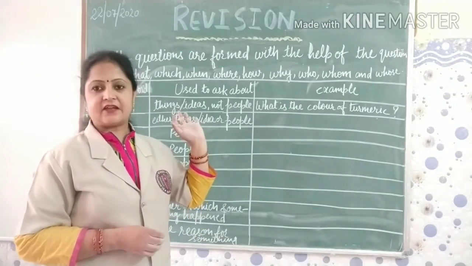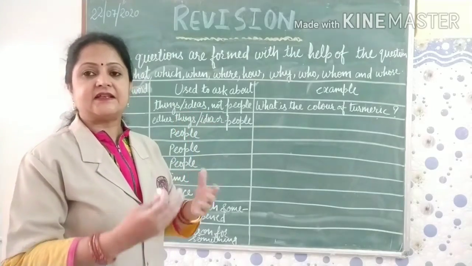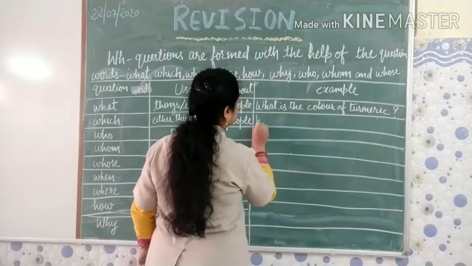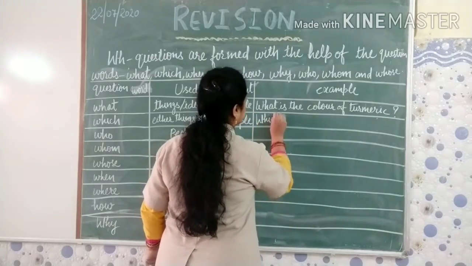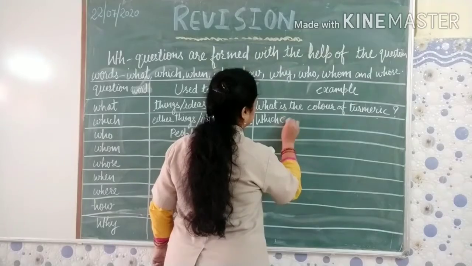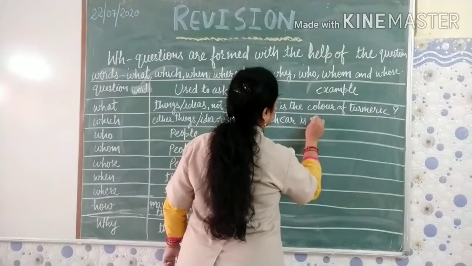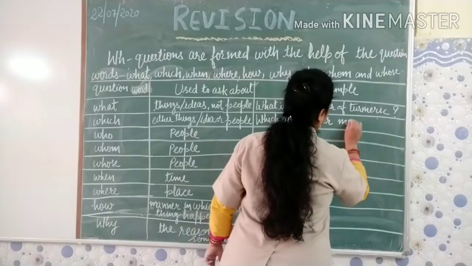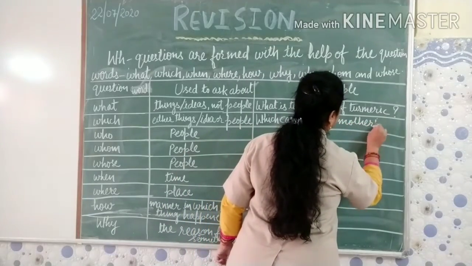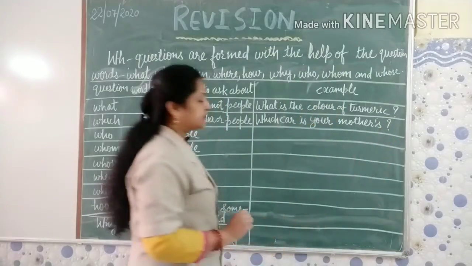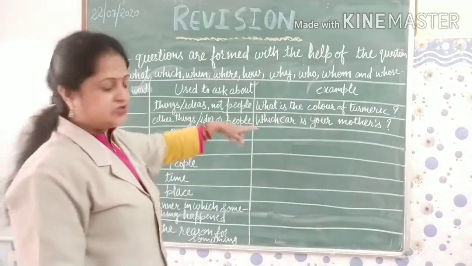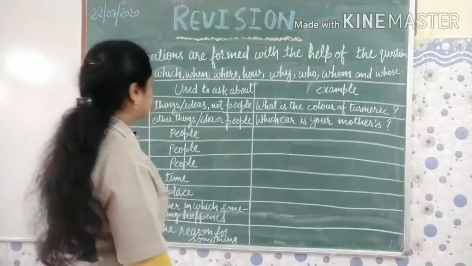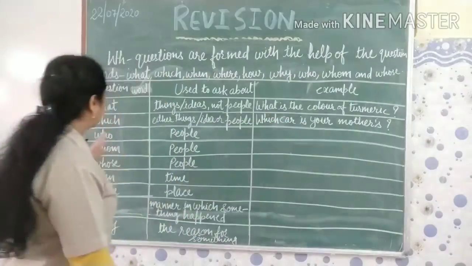So here again we can take one example. Which car is your mother's? So this is the example. Which car is your mother's? Apostrophe s. Don't forget to put the question mark again. So, which car is your mother's?